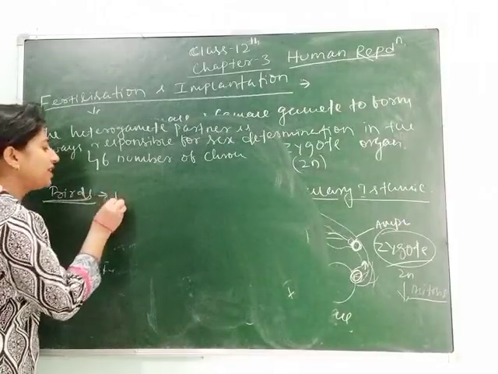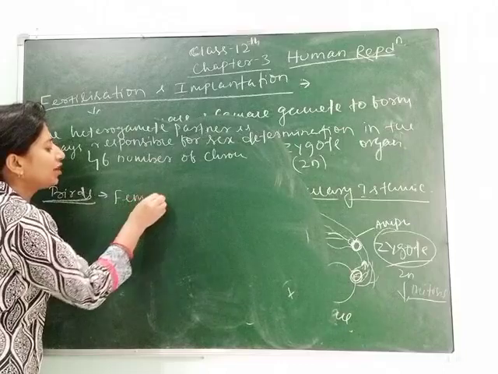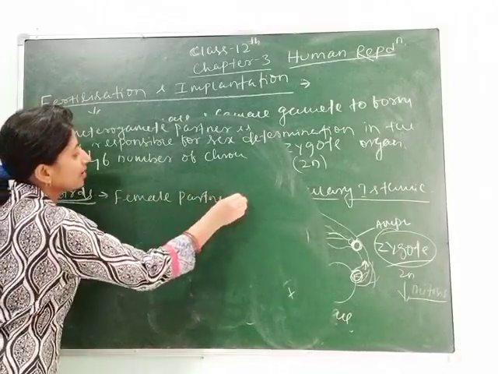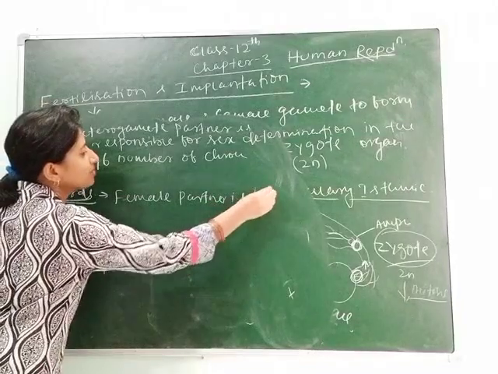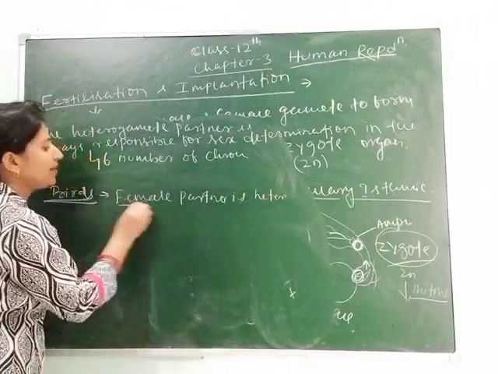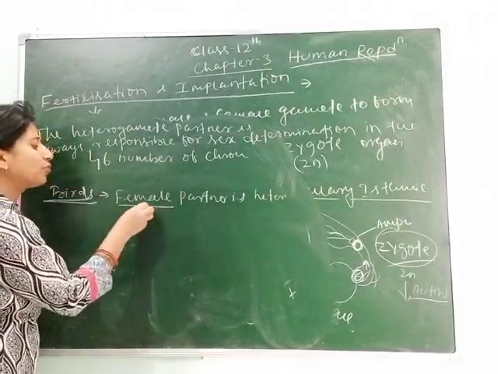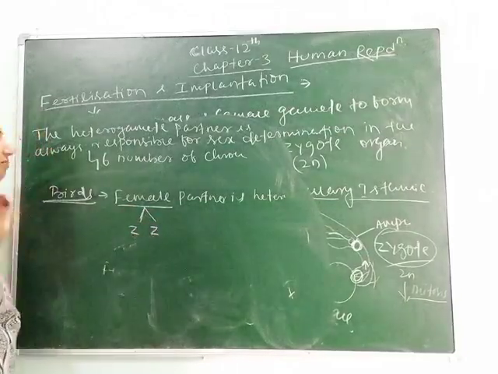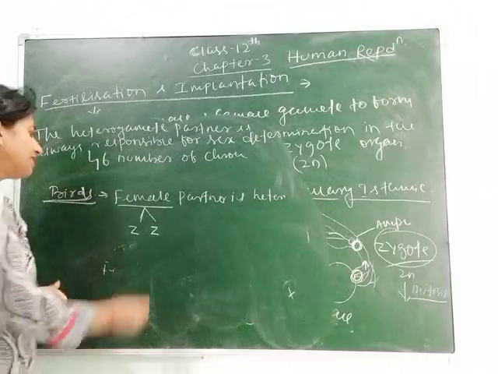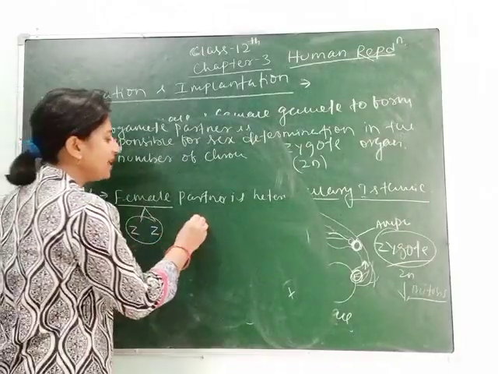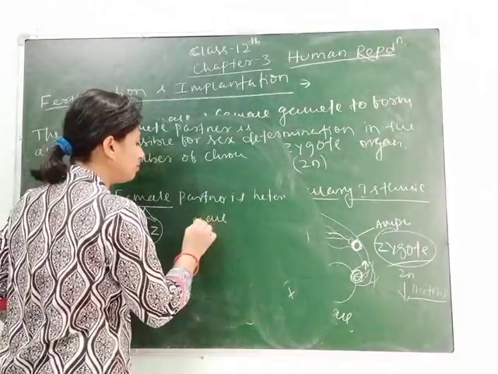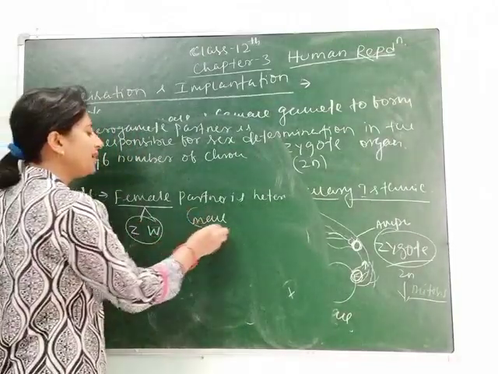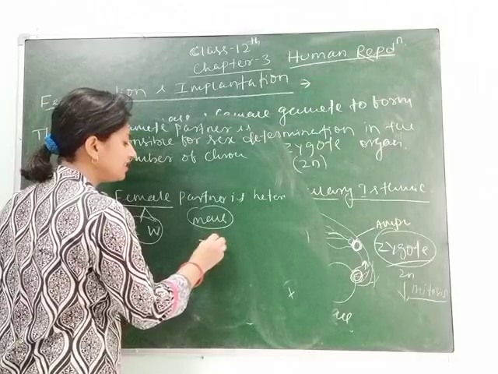In case of birds, the female partner is heterogamous, means the female contains 2 different types of chromosomes. In case of birds, the sex chromosomes are ZW and ZZ. Sorry, the female contains ZW whereas the male contains ZZ.